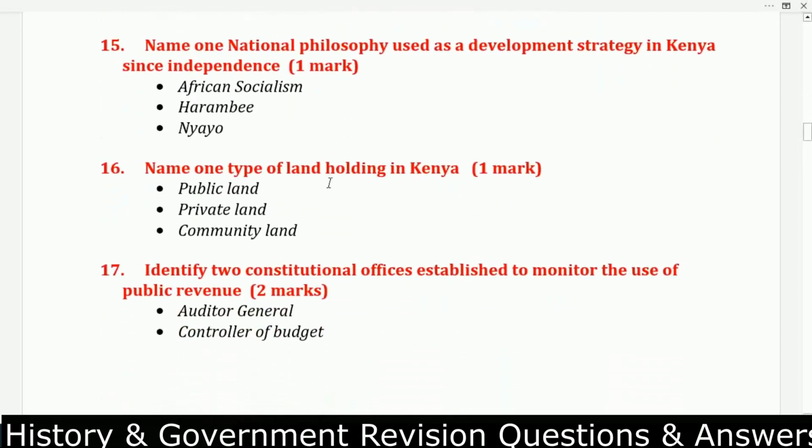We go to question number 15. Name one national philosophy used as a development strategy in Kenya since independence. That one is African socialism. Number 2, Harambee philosophy, then Nyayo philosophy. These are the only 3 philosophies that Kenya has ever implemented. I don't know whether this time they will talk about